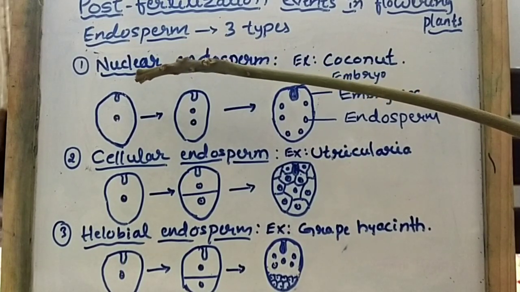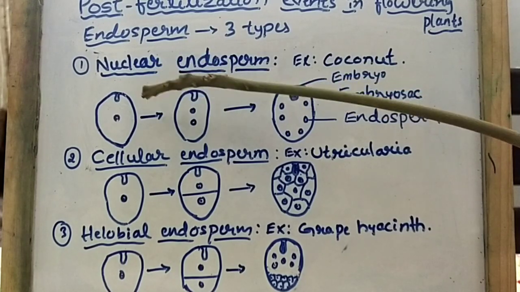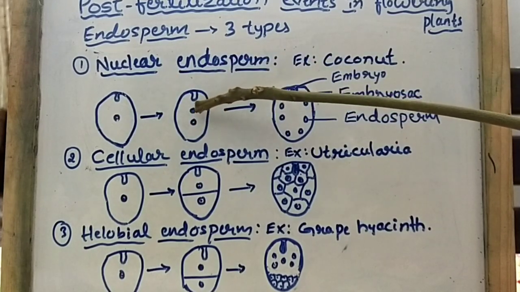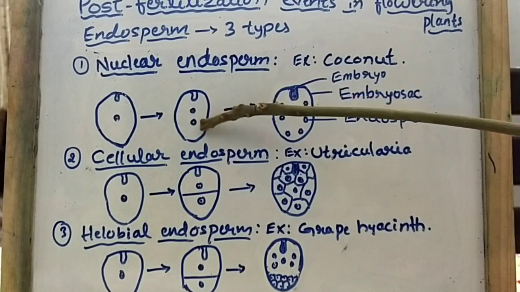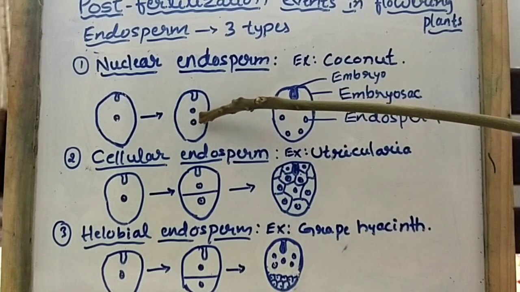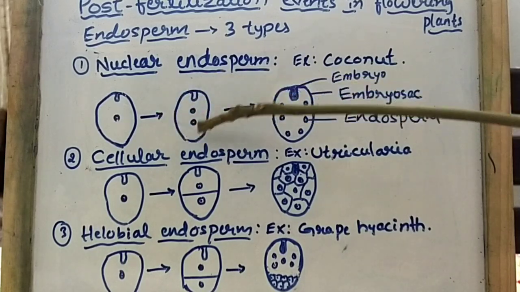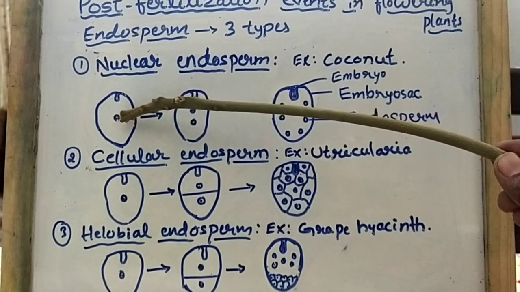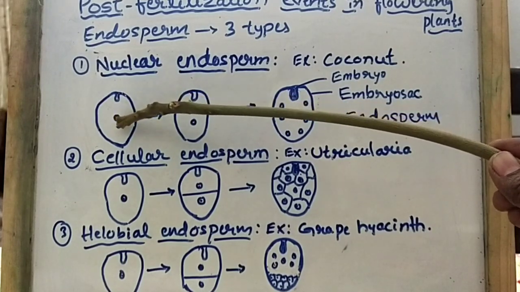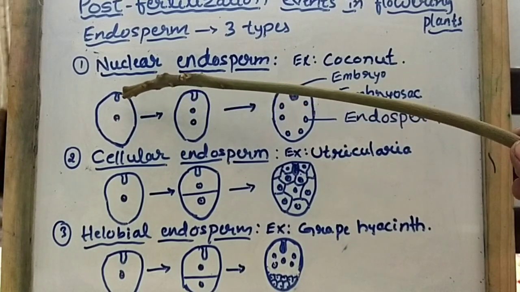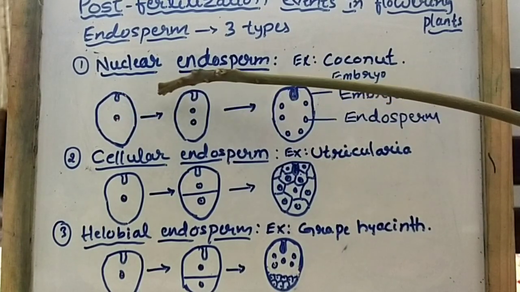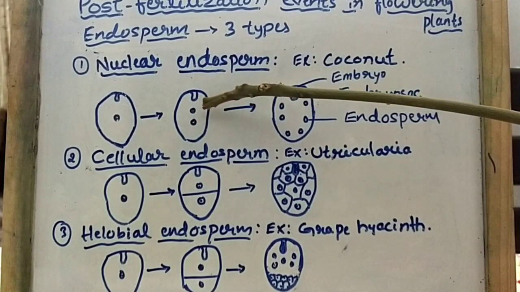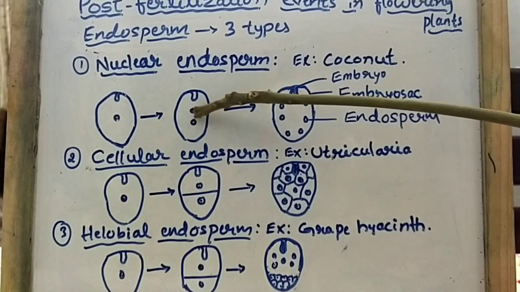What is cytokinesis? Cytokinesis means division of the cytoplasm. So here only division of what takes place? Division of the nucleus. You can see only division of the nucleus here. There is no wall formation, so only free nuclei are present in the embryo sac. Understood? Here the primary endosperm nucleus undergoes mitotic cell division and gives rise to 2 cells. Remember students, very important.